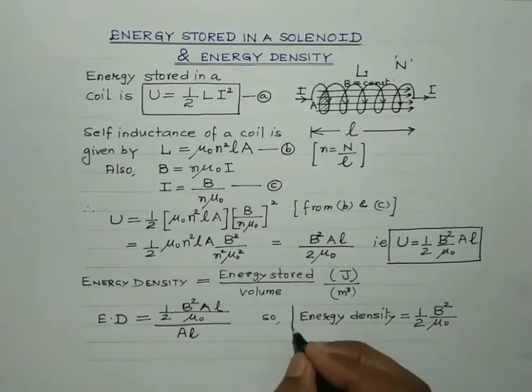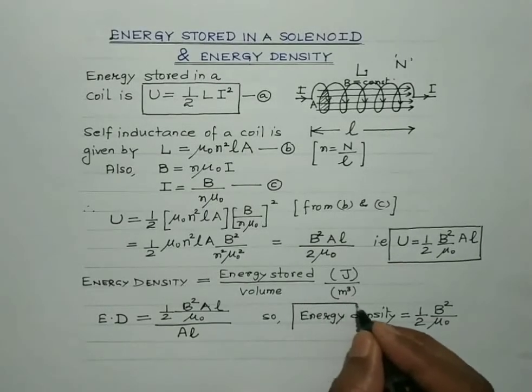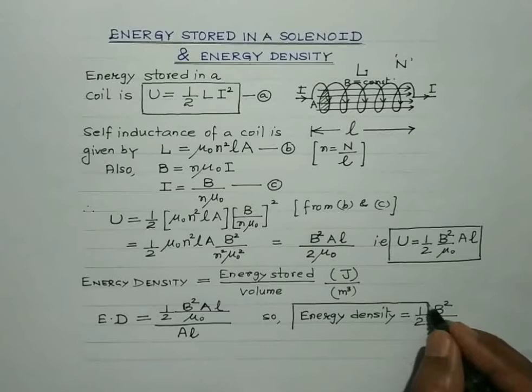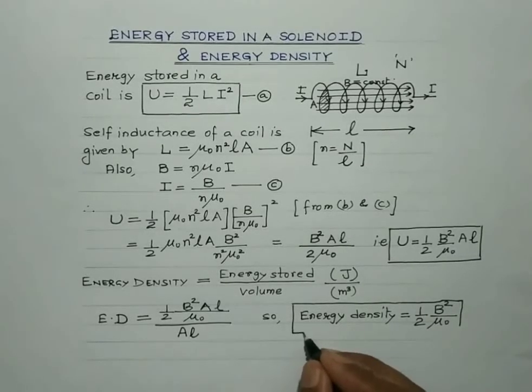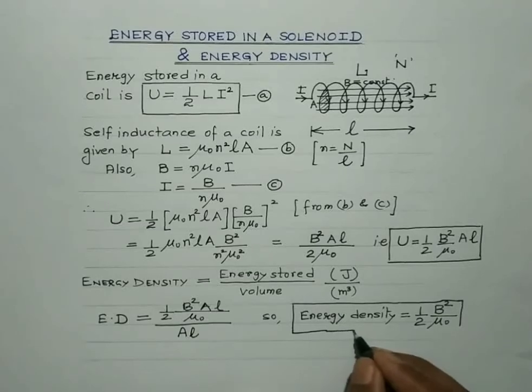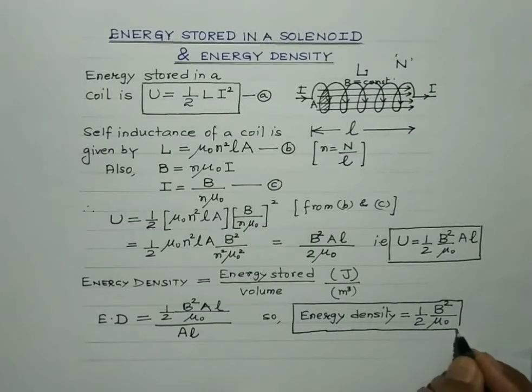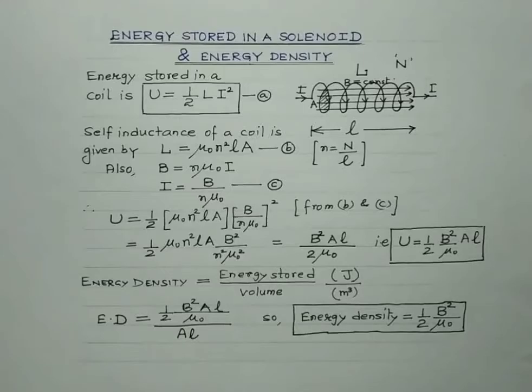This is a very, very important expression. Energy density is the energy stored in the coil per unit volume, and its SI unit is joule per meter cube.